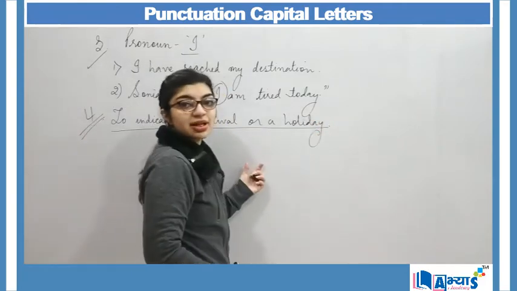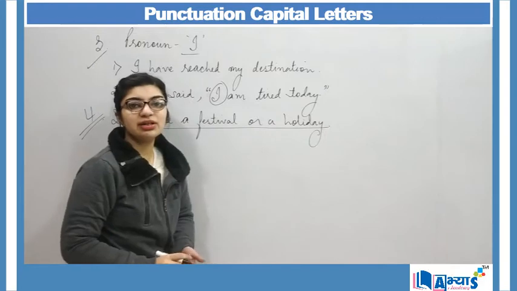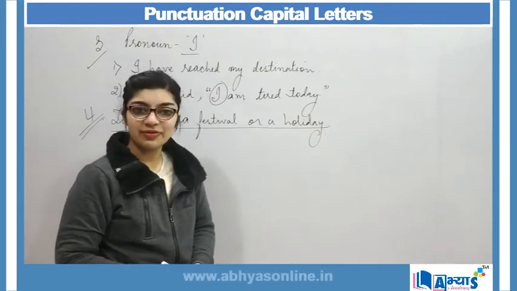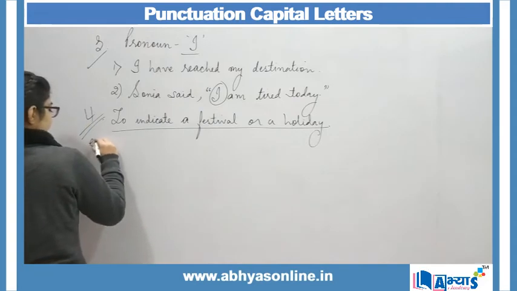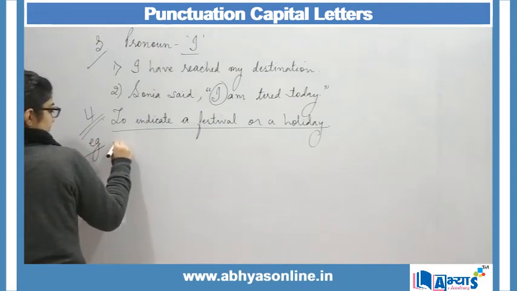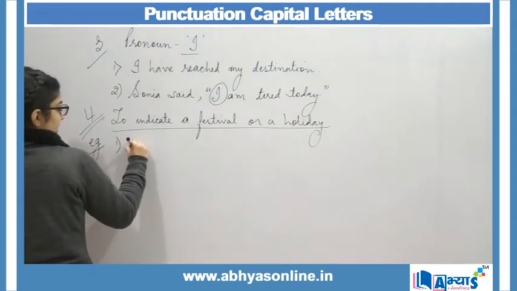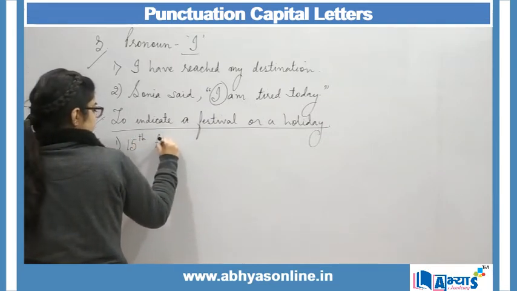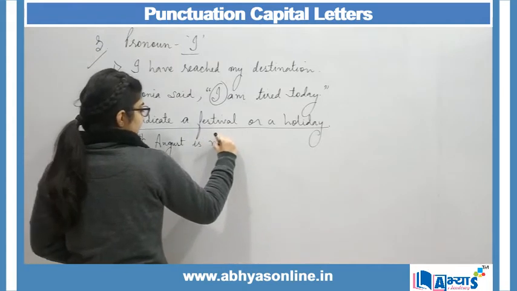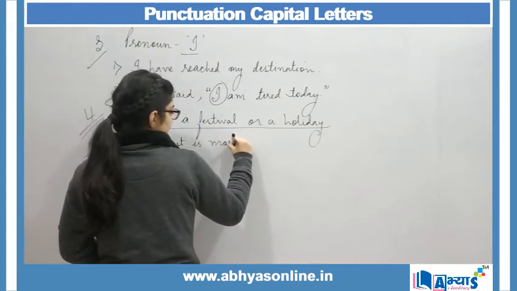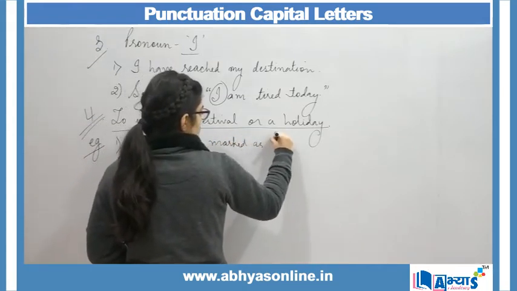So this is another area where capital letter is used, or we can say another purpose of capital letters. So here example is 15th August is marked as Independence Day.